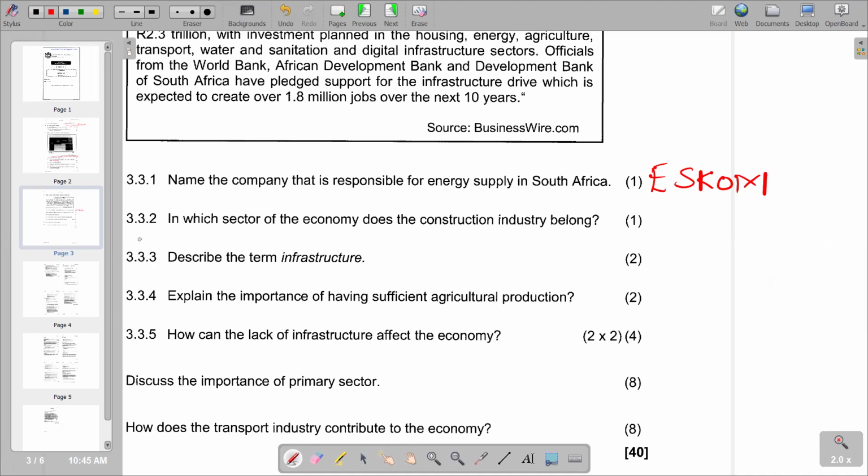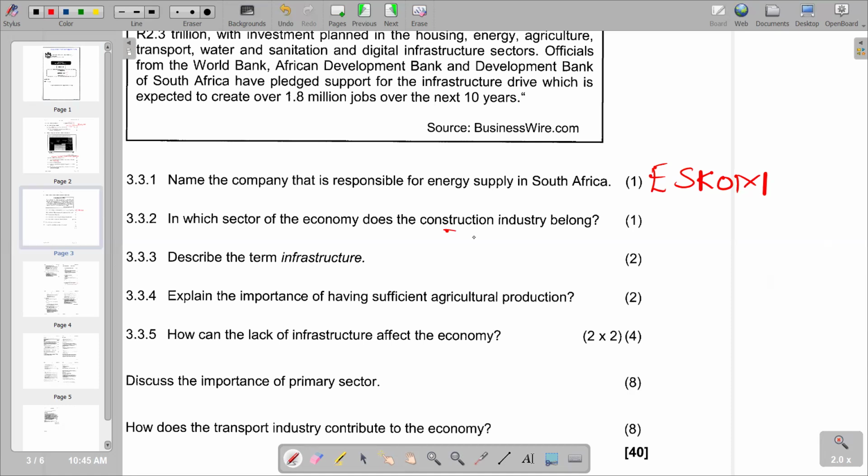And then we have 3.3.2 saying, in which sector of the economy does the construction industry belong? Remember, the construction industry falls in the secondary sector. And we know that in the secondary sector, that's where we have the conversion of raw materials or inputs into final products.